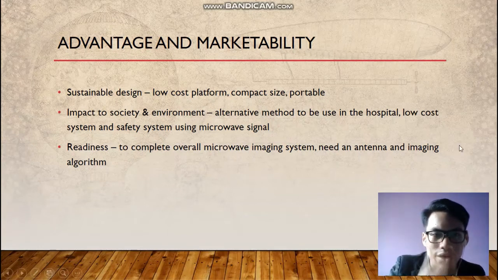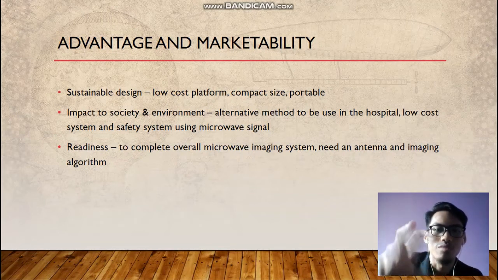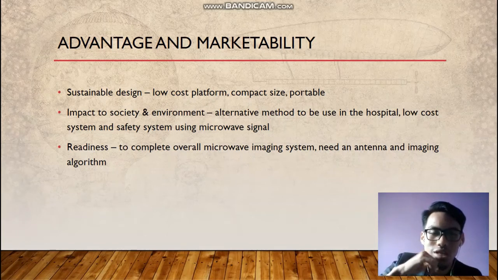Okay, so the third one is readiness. To complete the overall microwave imaging system, we need an antenna and an imaging algorithm. Maksudnya kat sini, untuk completekan microwave imaging system saya ni, saya perlukan 3 bahagian yang tadi itulah.